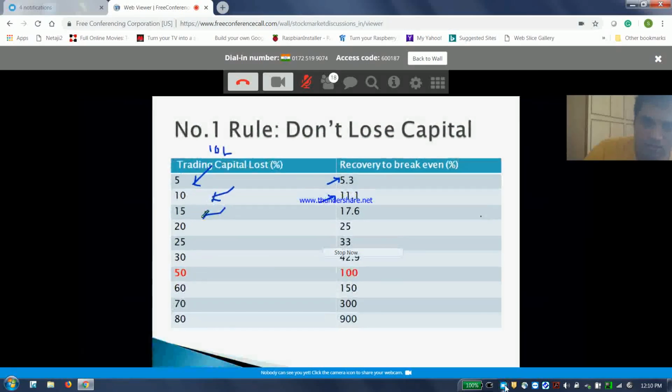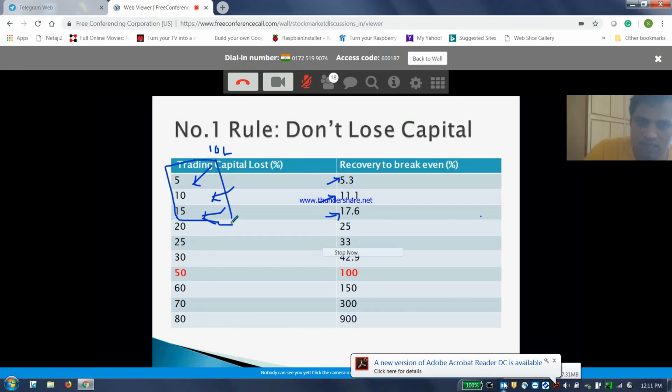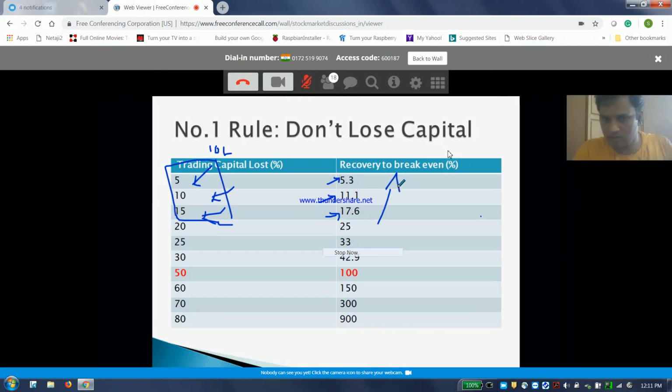If you lose 15%, you have to make back 17.6%. Okay? So till this point, it is fine. If you lose this much, pretty easily you can bounce back when the market is in your favor. But why will a big loss kill you? The moment it gets bigger and bigger, right?